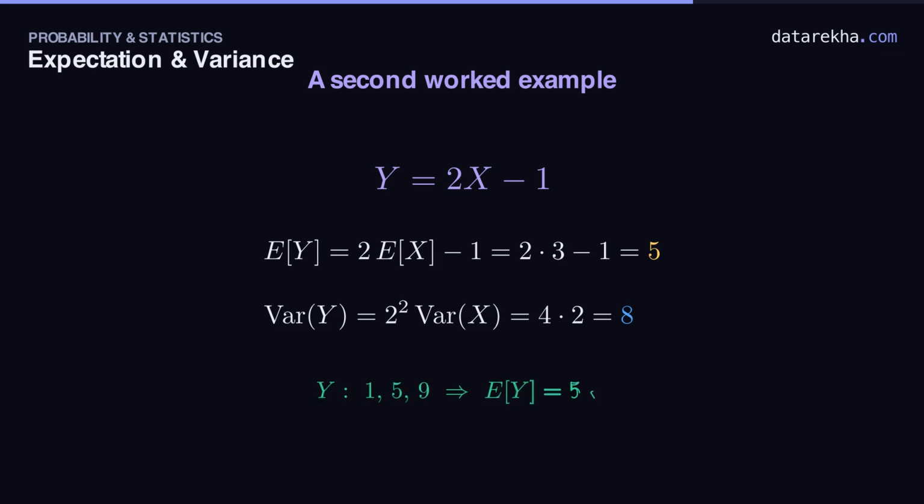Sanity check the mean directly. Y takes the values 1, 5, and 9 with the same probabilities, a quarter, a half, a quarter. Its average lands right at 5, exactly as the rule promised.